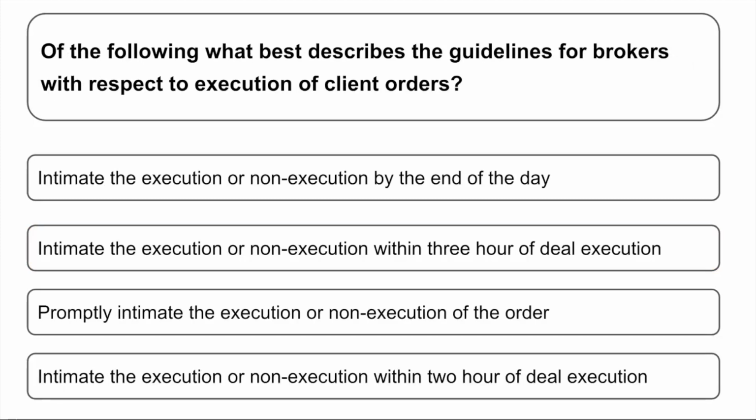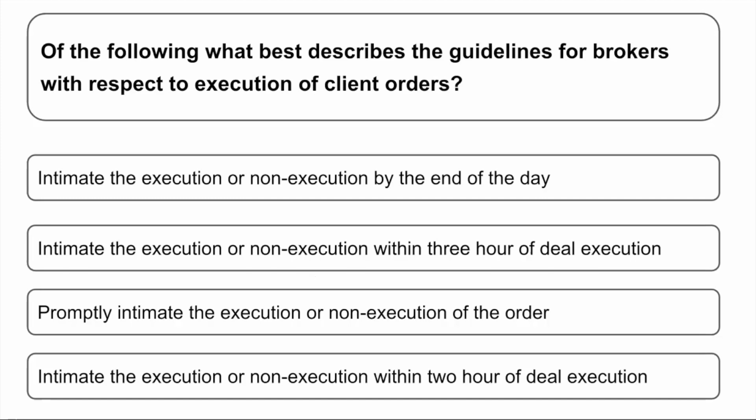Going to the next question, of the following, what best describes the guidelines for brokers with respect to execution of client orders? What has been the best guideline for the brokers when it comes to executing the client order? Options are: A, intimate the execution or non-execution by the end of the day. B, intimate the execution or non-execution within 3 hours of the deal execution.